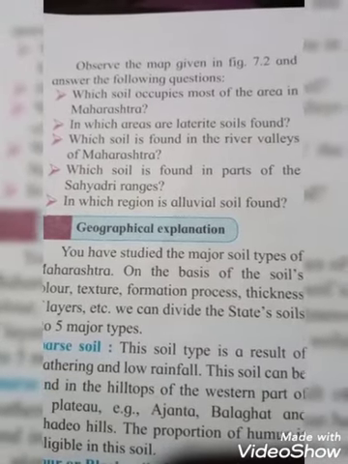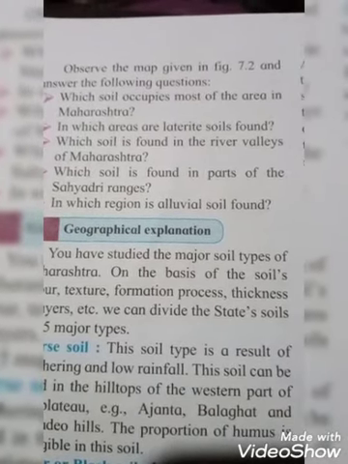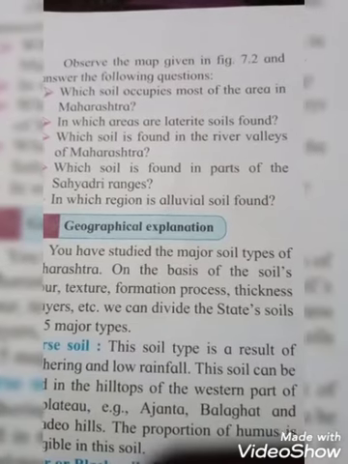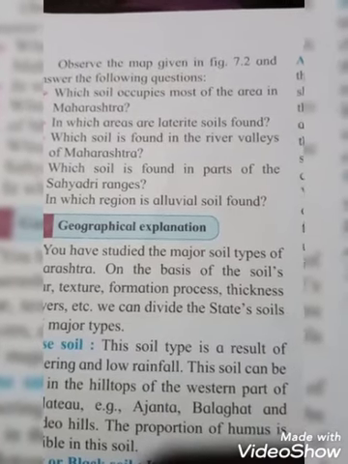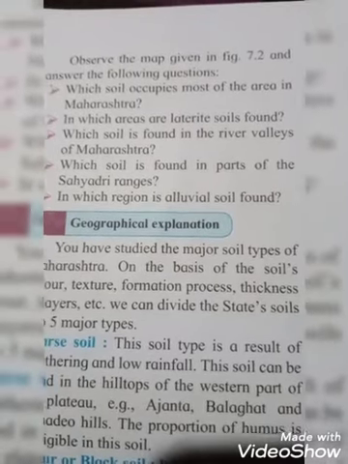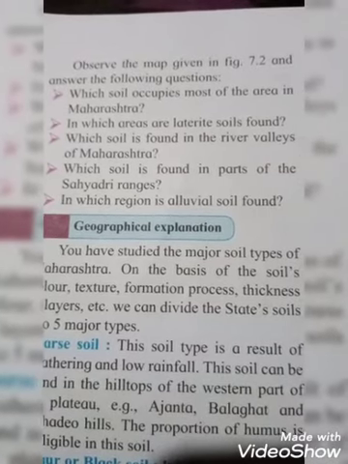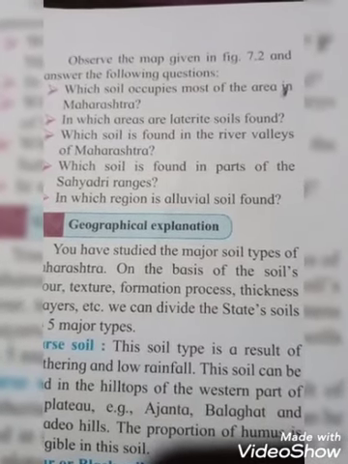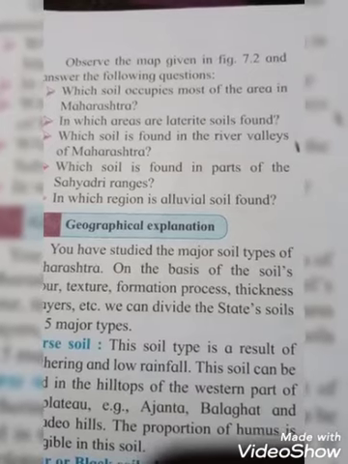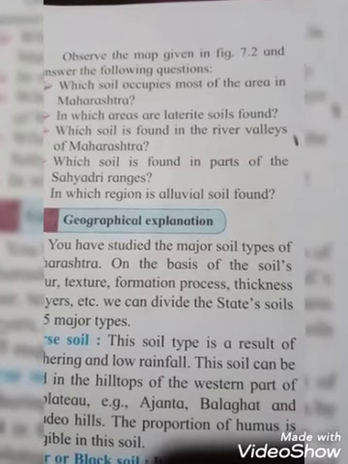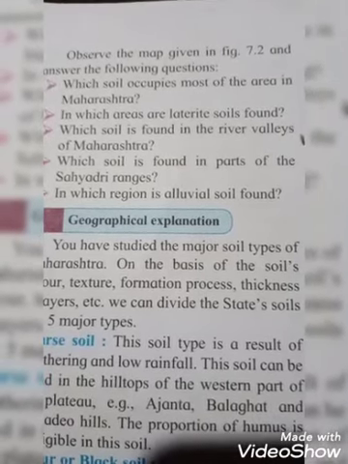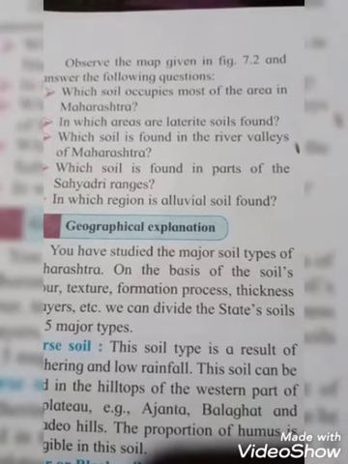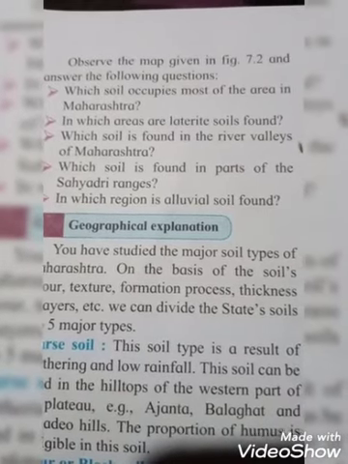And next one is, which soil is found in part of the Sahyadri range? So that is, students, yellow brown soil is found in part of the Sahyadri range. Okay students. And the last one is, in which region is alluvial soil found? So that is your answer students, alluvial soil is found at the mouth of rivers in the Konkan areas. So this is a self study map, you have to study that, and according to the questions you have to find out the answers. Okay students.